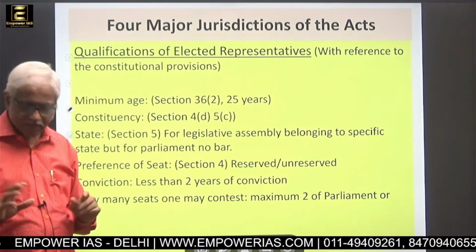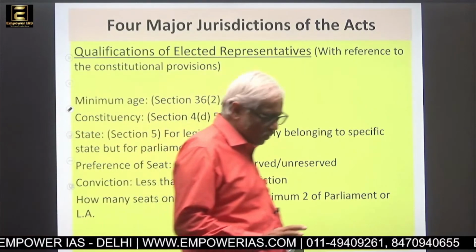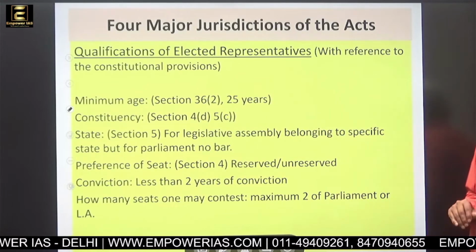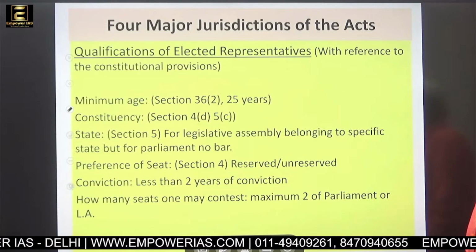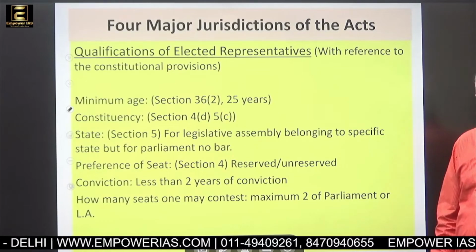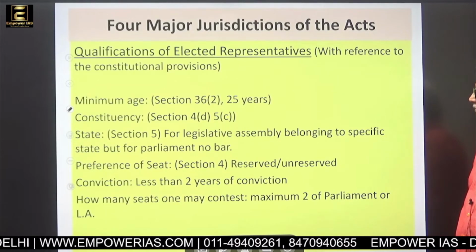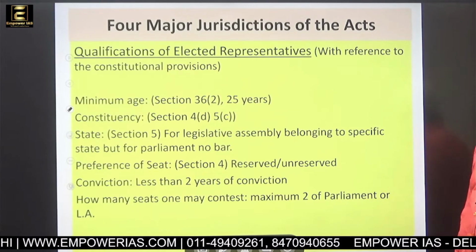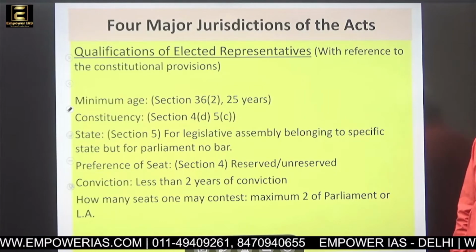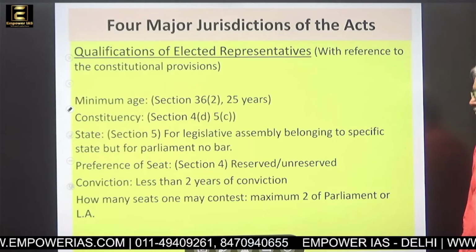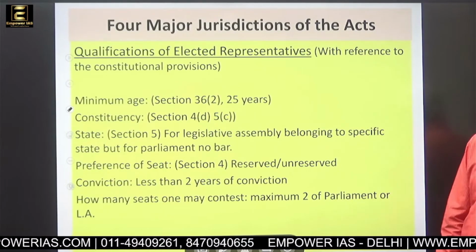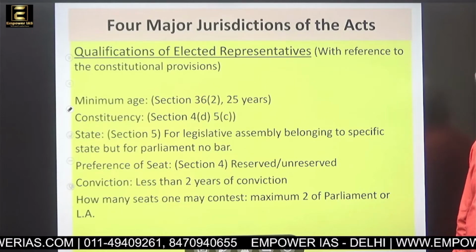Major jurisdictions of the Act: which are the areas on which this Act functions and remains relevant? One, with reference to the constitutional provisions, is minimum age, section 36, 25 years to become a candidate in an election constituency. That is explained in section 4D 5C, which constituency he must belong to.